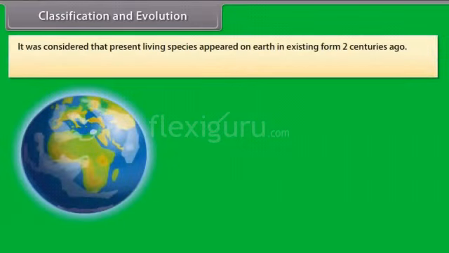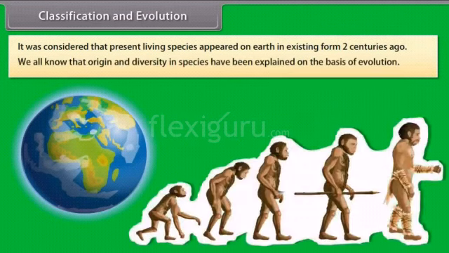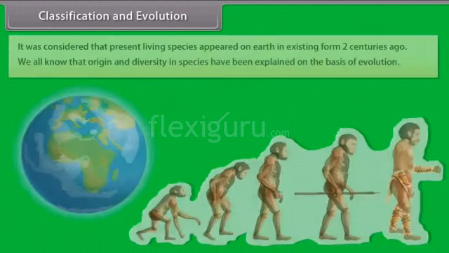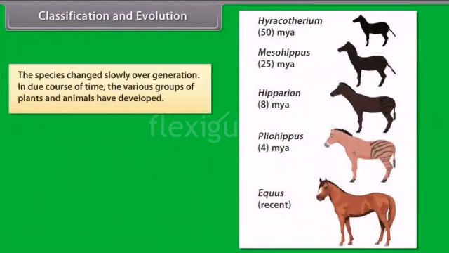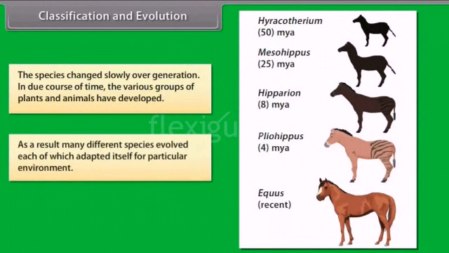Classification and evolution. It was considered that present living species appeared on Earth in existing form 2 centuries ago. We all know that origin and diversity in species have been explained on the basis of evolution. The species changed slowly over generations. In due course of time, the various groups of plants and animals have developed. As a result, many different species evolved, each of which adapted itself for a particular environment.